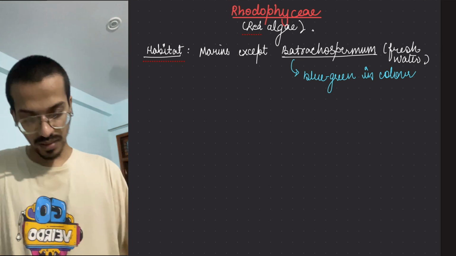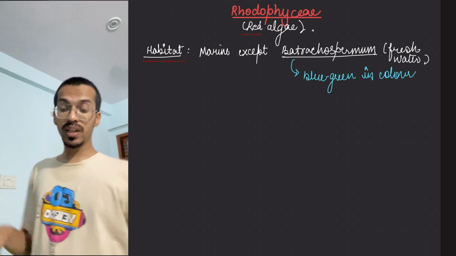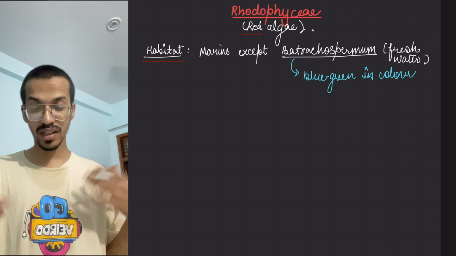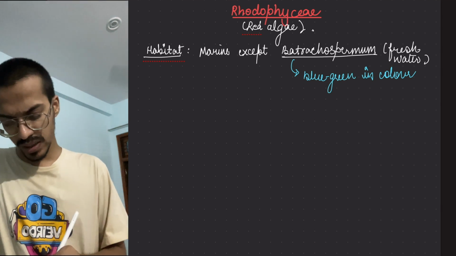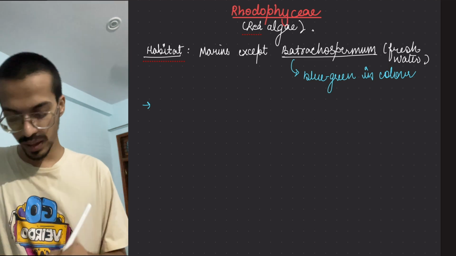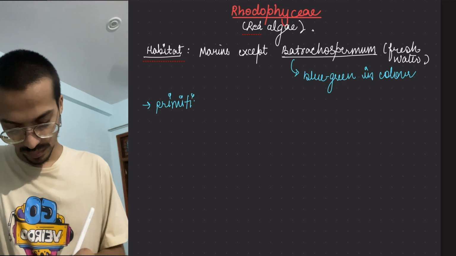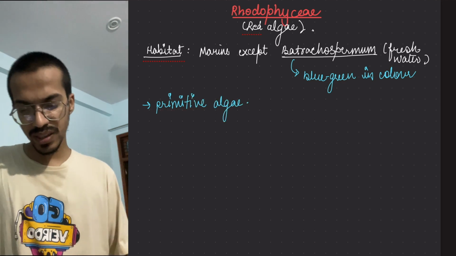Next, after habitat, is about their pigment. One thing you have to remember is that it is predominantly a primitive algae, and very limited species are present in it.